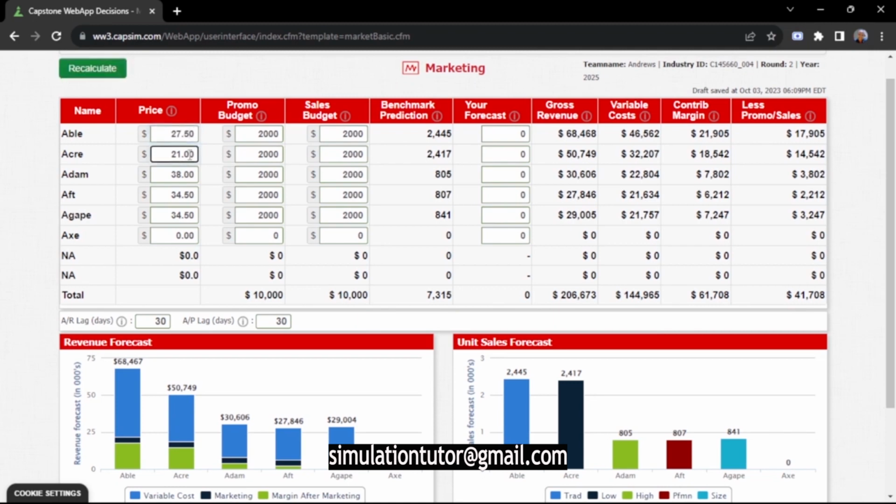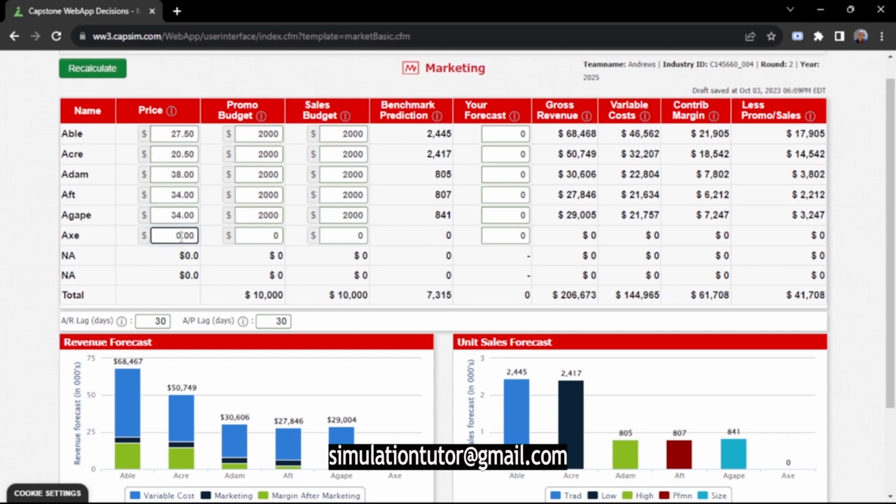Then for Eka, I'll reduce it also by 50 cents to 20.5. For Adam, I'll leave it the way it is. Then for Aft, I'll reduce it to 34, because I believe that some of my competitors, not even all, may decide to reduce their pricing.